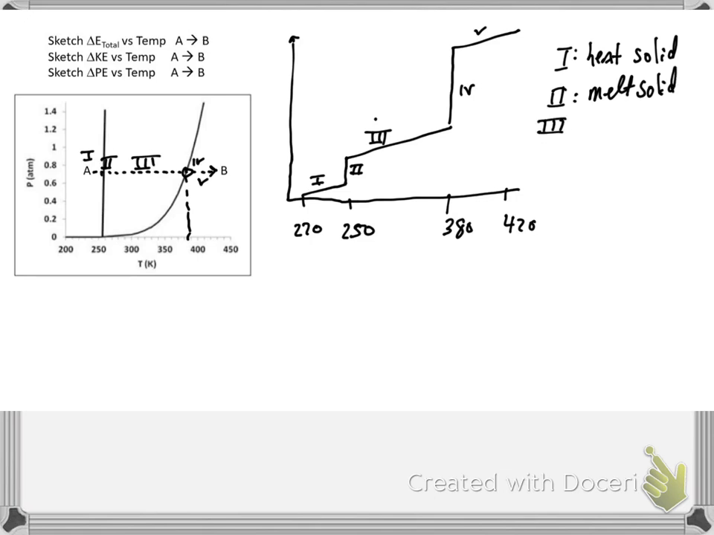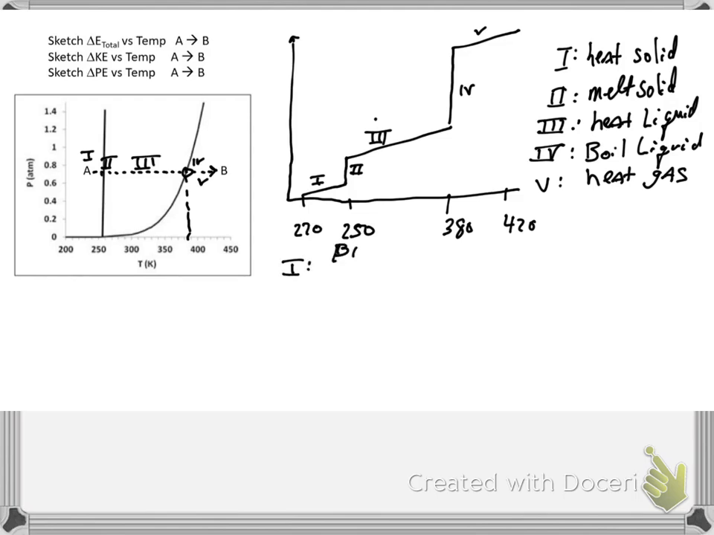Melting the solid, 3 is heating the liquid, 4 is boiling the liquid, and 5 is heating the gas. So this was the graph we made in Unit 1, Module 1, and now we've talked about kinetic energy and potential energy, so let's just take a look at each of the regions. In Region 1, we're heating the solid. There's no phase change, so potential energy does not change.